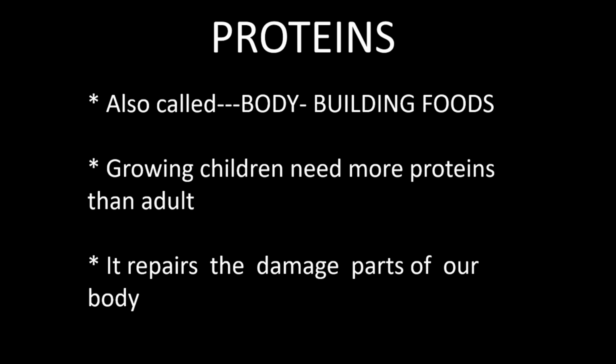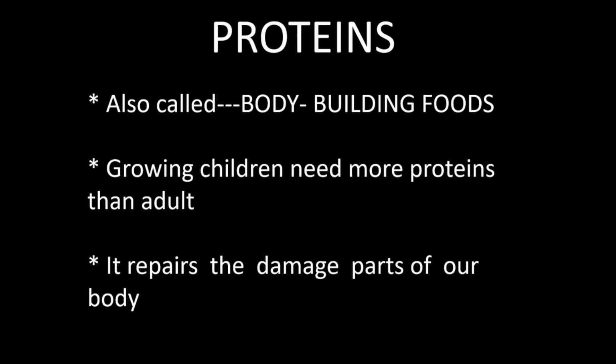Now the next nutrient we are going to learn is protein. Protein is also called bodybuilding food. So you have to remember this name. Protein is also called bodybuilding food. Okay. Now growing children need more protein than adults. This you have to keep in mind. So growing children need protein in more amount than adults.